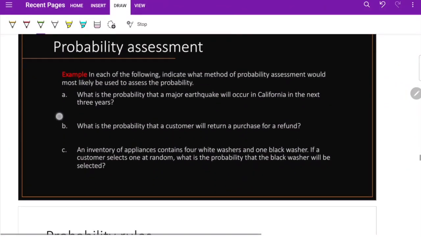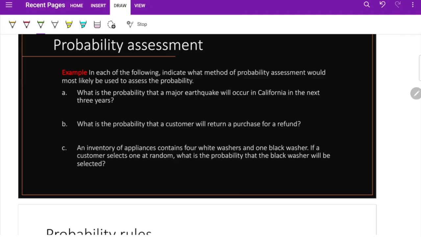If you look at these examples now, it says in the following scenarios, what is the probability assessment that would most likely be used? What is the probability that a major earthquake will occur in California in the next 3 years? I believe this is subjective because it depends on people's experience or state of mind. What is the probability that a customer will return a purchase for a refund? Maybe this is going to depend on historical data. When we talk about historical data, we talk about the second type, which is the relative.